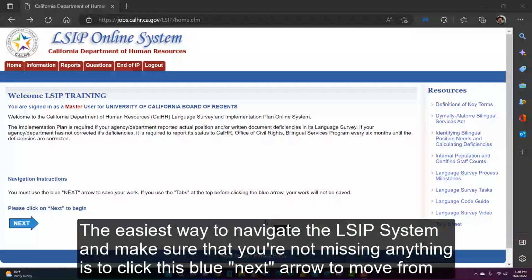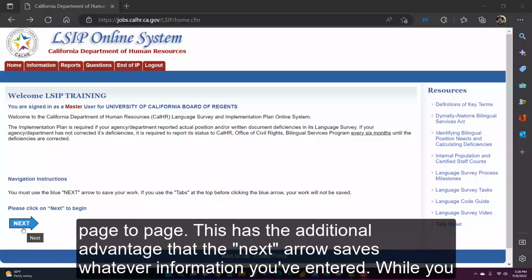The easiest way to navigate the LSIP system and make sure that you're not missing anything is to click this blue next arrow to move from page to page. This has the additional advantage that the next arrow saves whatever information you've entered.